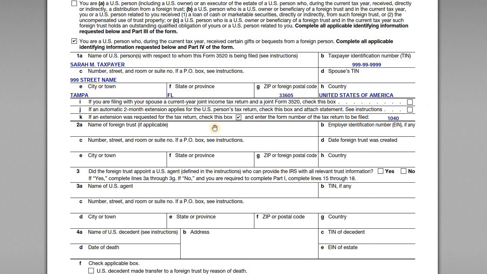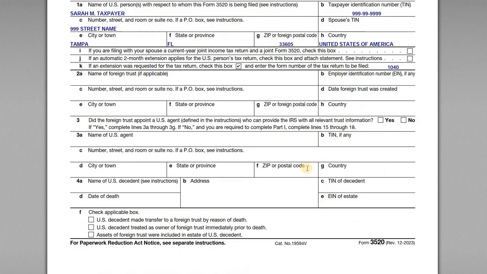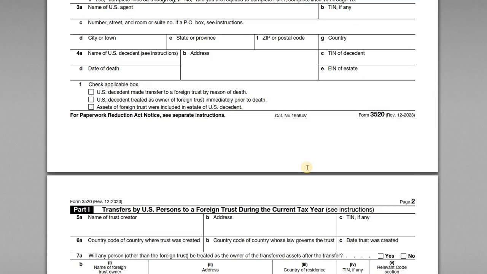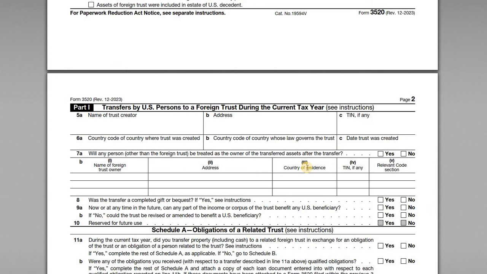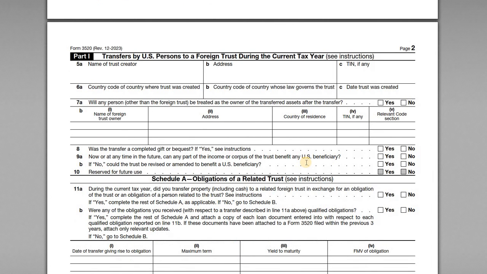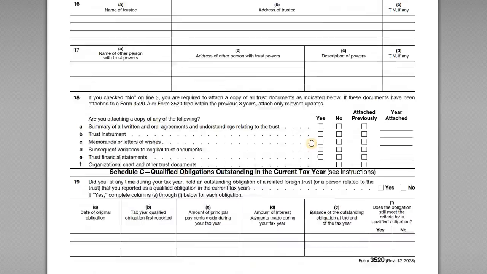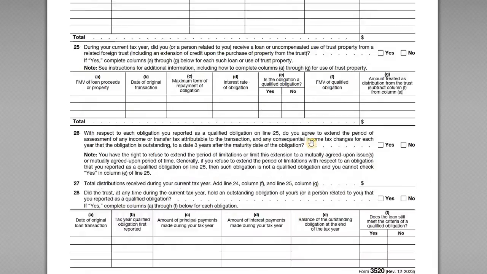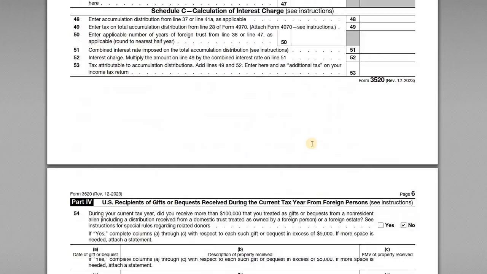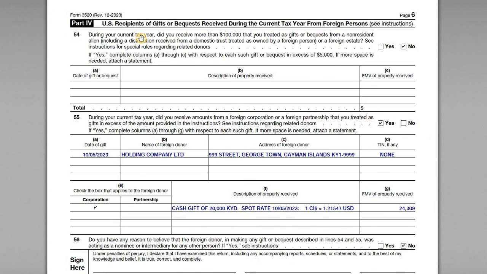Now, item K here, we are marking this and indicating 1040 because Sarah filed an extension for her 1040. And if you extend the 1040, you also get the extension for the 3520 filing as well. Now, the rest of the form, you'll notice, is blank, right? So all these other parts, 1 through 3, have to deal with U.S. persons and foreign trusts. We don't have any foreign trust arrangement here, so we can leave parts 1, 2, and 3 blank. The part that we have to complete is on the last page, and that's part 4, U.S. recipients of gifts during the year from foreign persons.